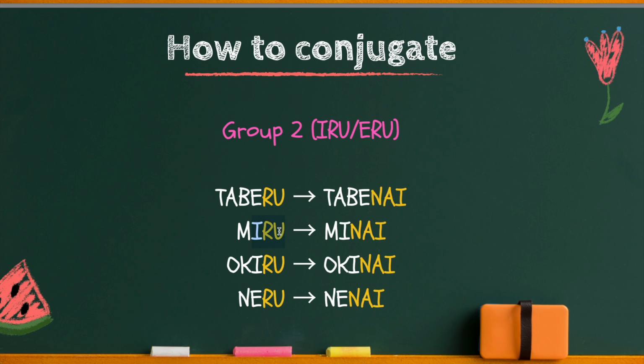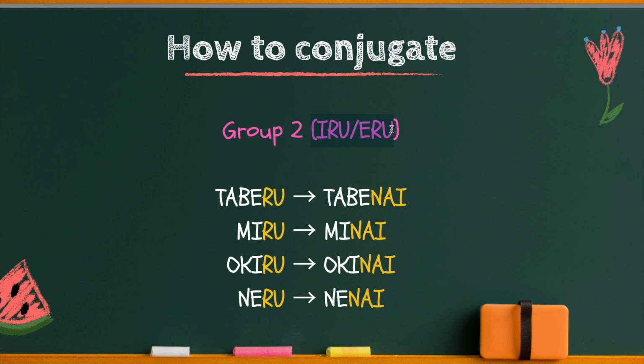So dictionary form verbs that end in eru or iru, that's group 2. But there are some exceptions, so please be careful with that. Eventually you will start learning the exceptions. But for now, remember that group 2, iru eru group.